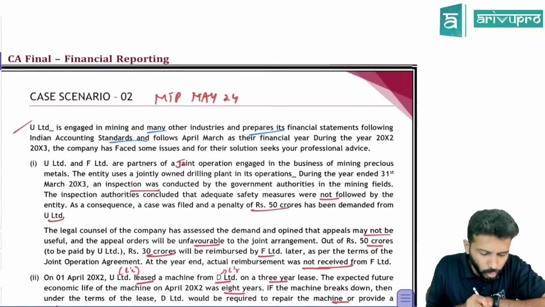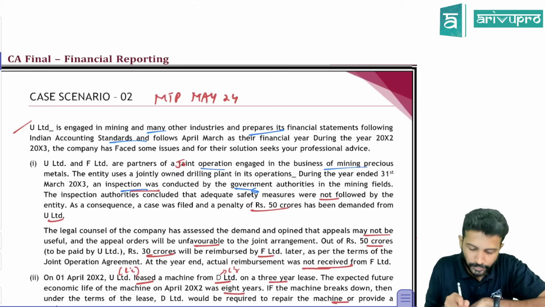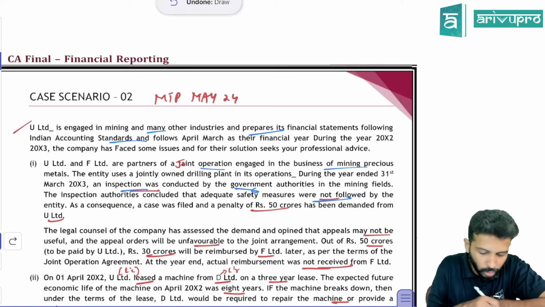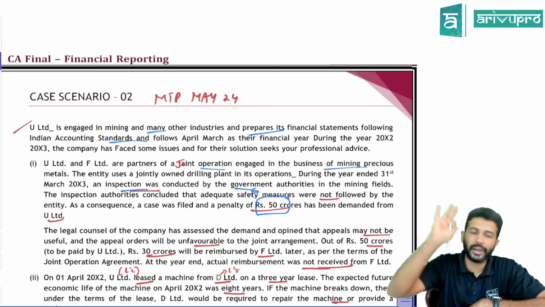Point number 1. U Limited and F Limited are partners in a joint operation. They're engaged in the business of mining process. Okay. There was some inspection done by the government authority. They're saying safety measures were not followed and the government has put a penalty of 50 crore. Government wants to put a penalty of 50 crores on you.